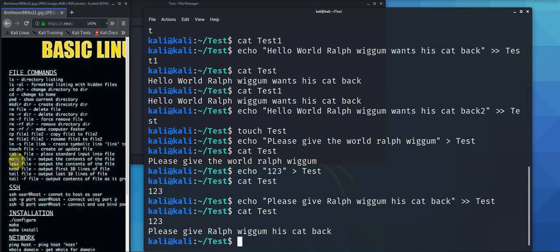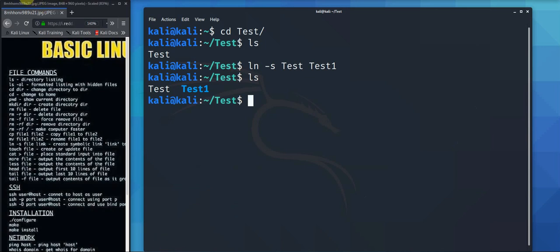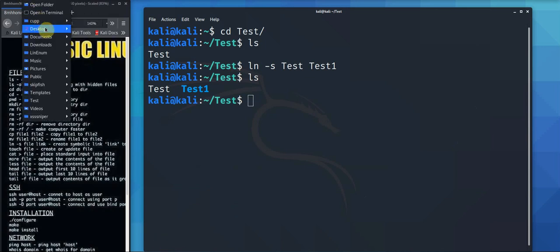So what we want to do now is create a symbolic link. A symbolic link essentially is a shortcut. So if we ln -s test, symbolic link, I probably know why actually. Test 1. So that's created a symbolic link. Now you'll see two files in there. If I go to that, this is the folder. Where was I? Documents. It was in test, wasn't it?